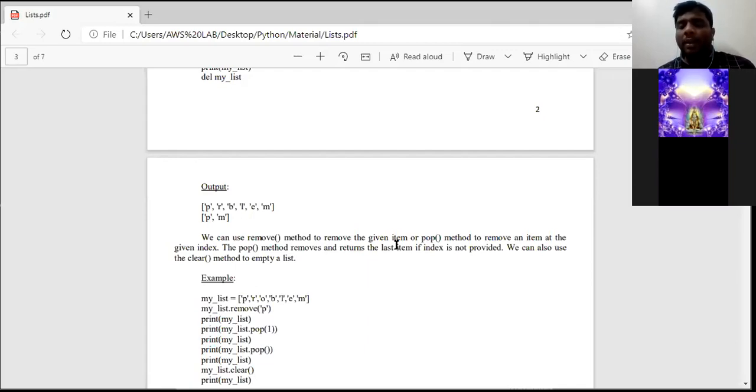First one is by using the del keyword. Second one is by using the remove function. Third one is by using the pop function. And the last one is by using the clear function. Okay. So today's class we shall end here.